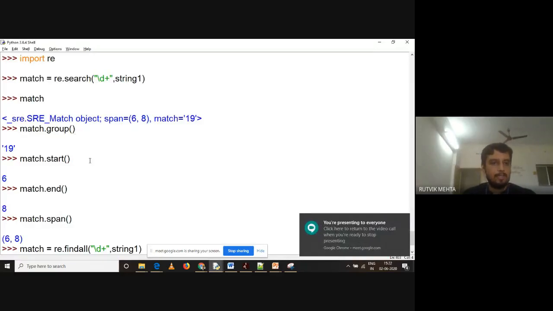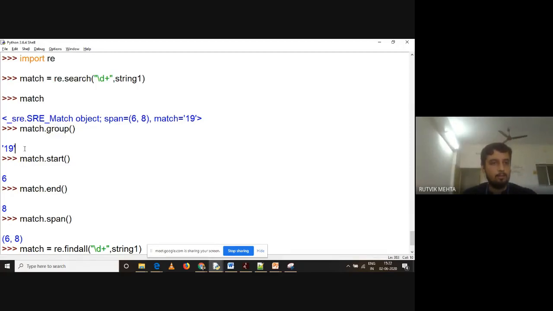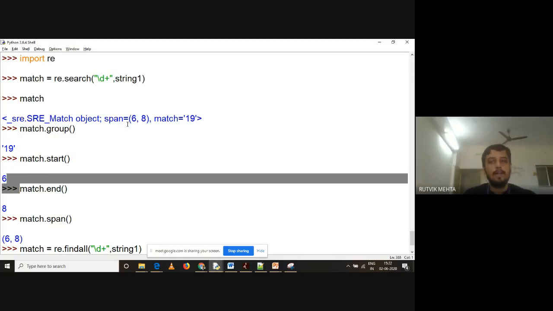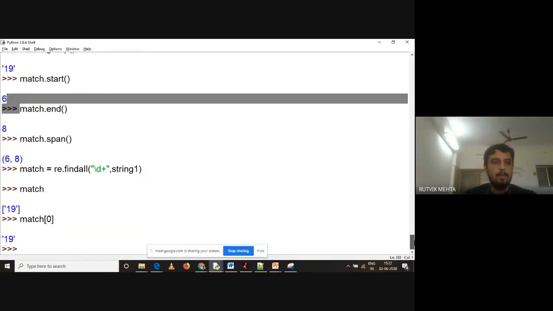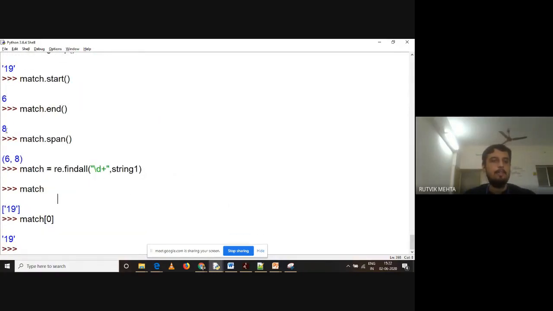So I'm saying that with this search, you can use this group method, and group will give you the data. Start will give you the starting index of the finding. So the starting index for this 19 is 6 in this hello 19 world, and the ending index is 8. 8 is not included, so only 6 and 7 will be considered. But always the better method is find all, because find all will give you both things together. It will do the searching part and the extraction part. So two functionalities implemented by a single method, searching as well as extraction.